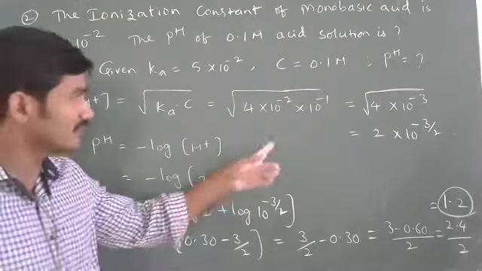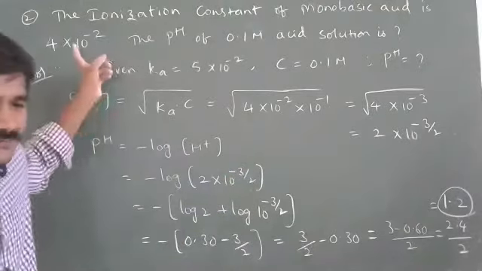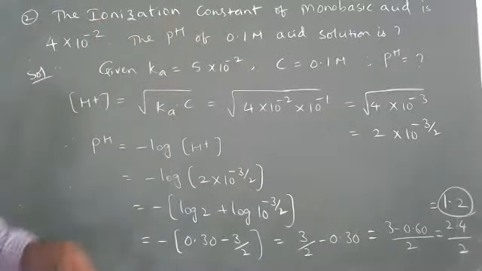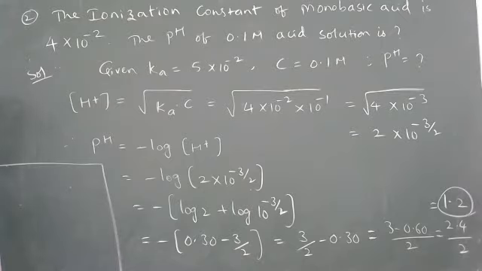See, whenever you don't get the value, even by taking 5 also you can solve. I changed it to 4 because it would be a little difficult for you. If 5, you can take 5 and you can solve even.